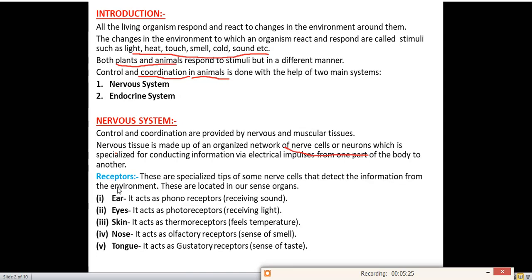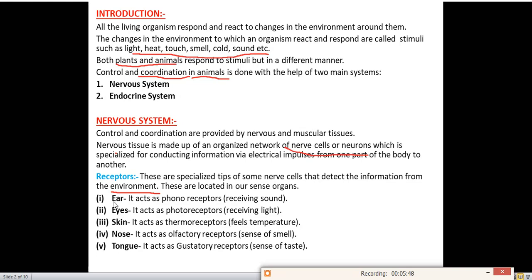Next we'll talk about receptors. What are receptors? These are specialized tips of some nerve cells that detect the information from the environment. Receptors are some part of the nerve cells which detect the information from the surrounding. These are located in our sense organs. You all know these are our sense organs. So these receptors are located in our sense organs.